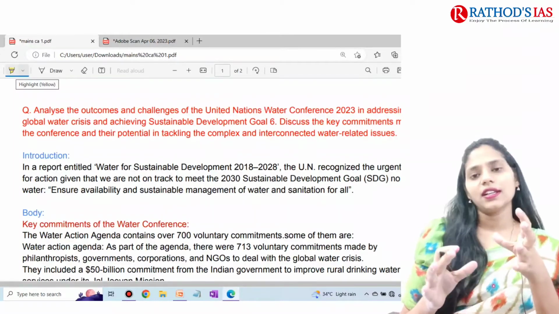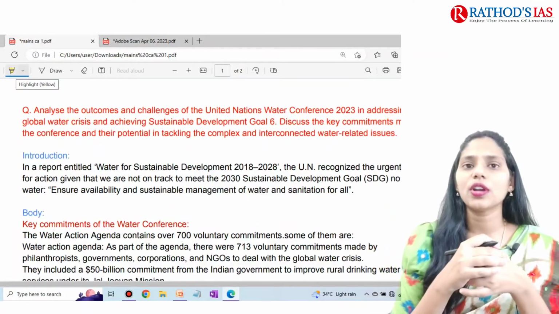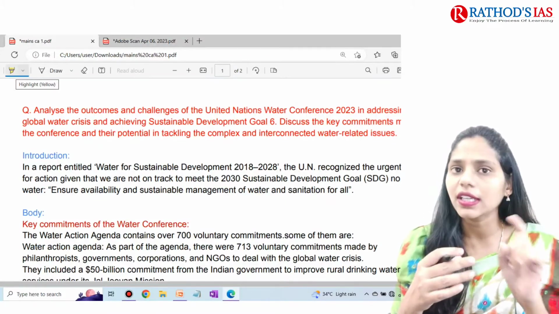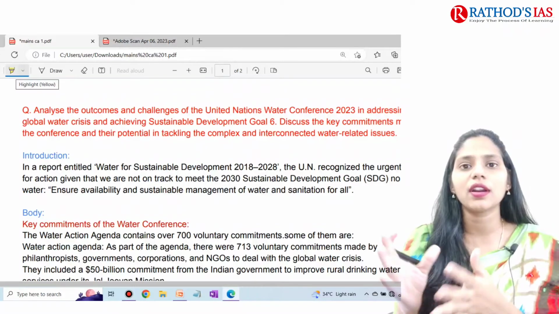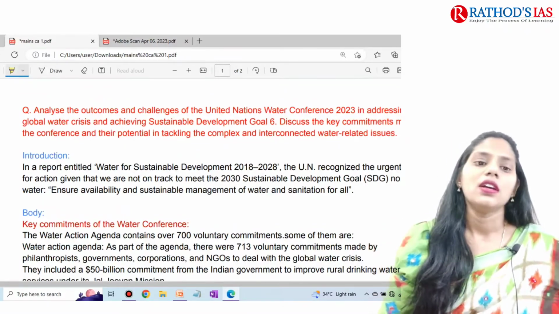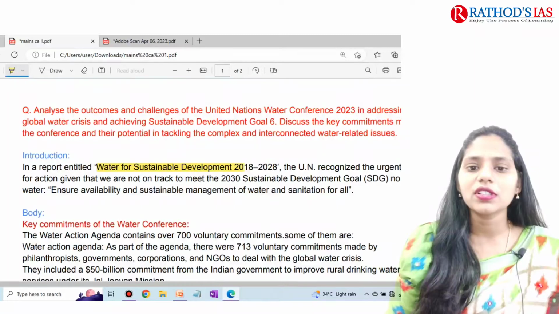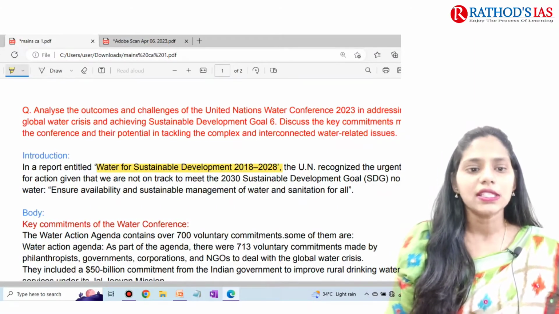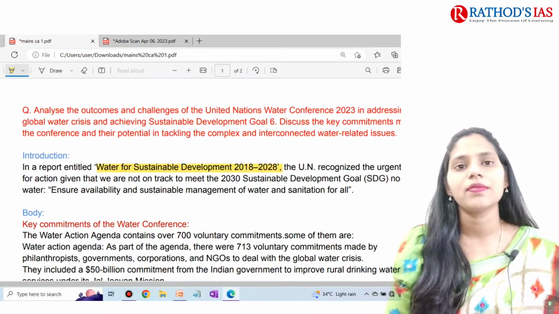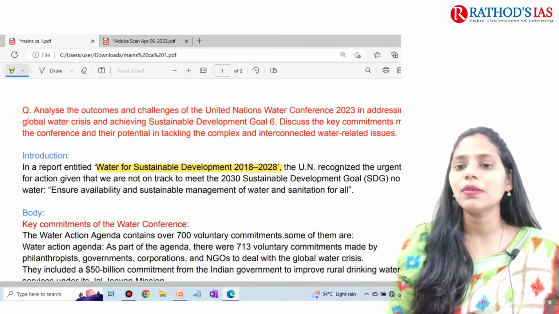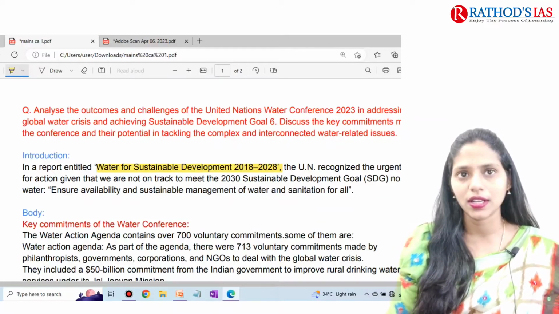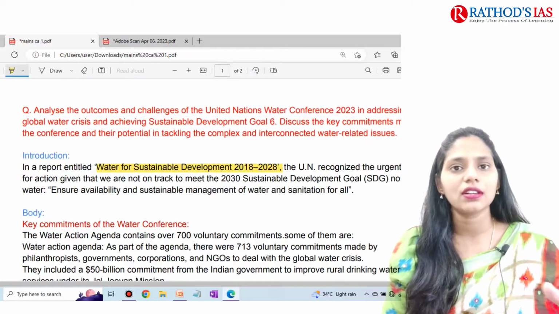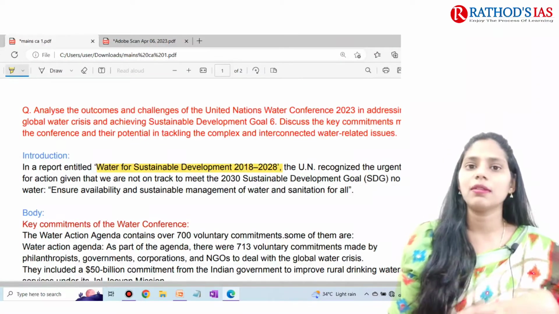It is not about how many reports you write or how much data you present. Even if you write a single report, ensure that you write the data correctly. Here the report, Water for Sustainable Development 2018-2028, says that we are not on track to meet the 2030 Sustainable Development Goal number 6 for water.